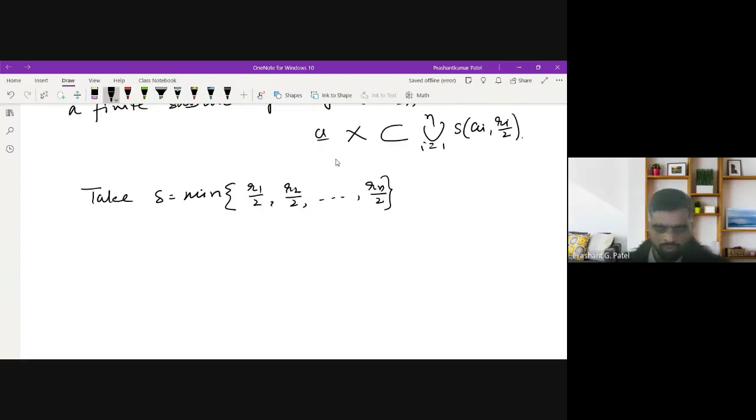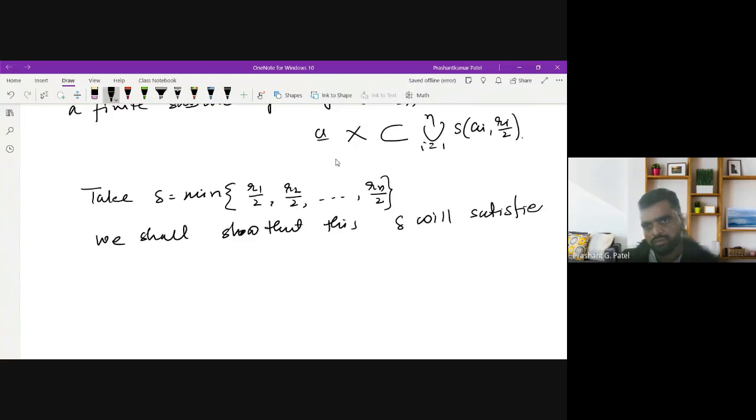We shall show that this delta will satisfy the definition of uniform continuity.